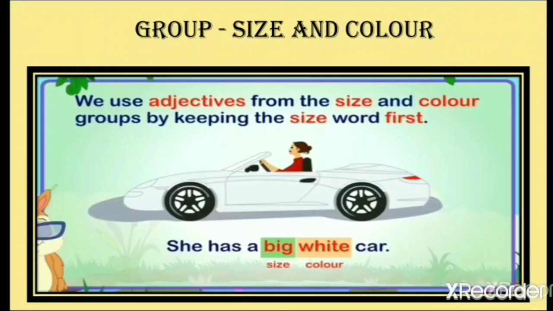So how is the placement? Remember, the group size always comes first and the color always comes next after the size word. Here we'll read the sentence: she has a big white car. Because big is a size, we are talking about a big car, and white is a color. So we have put the word big first and white next. Remember, the placement is very, very important.